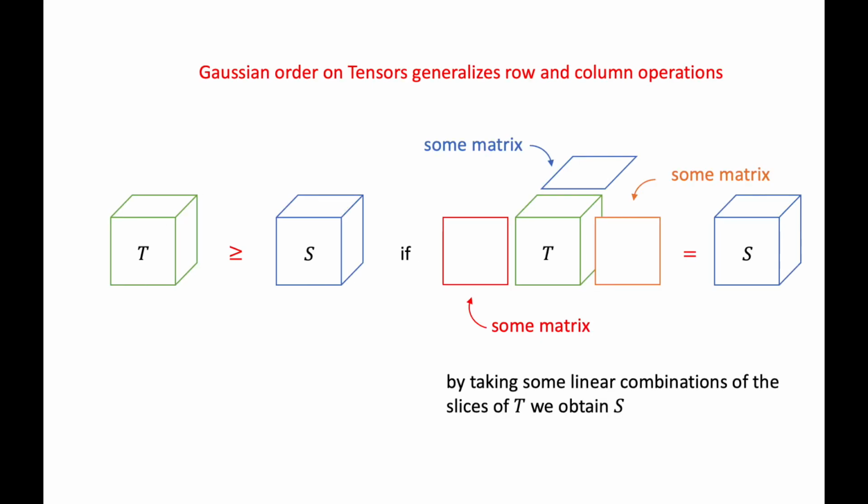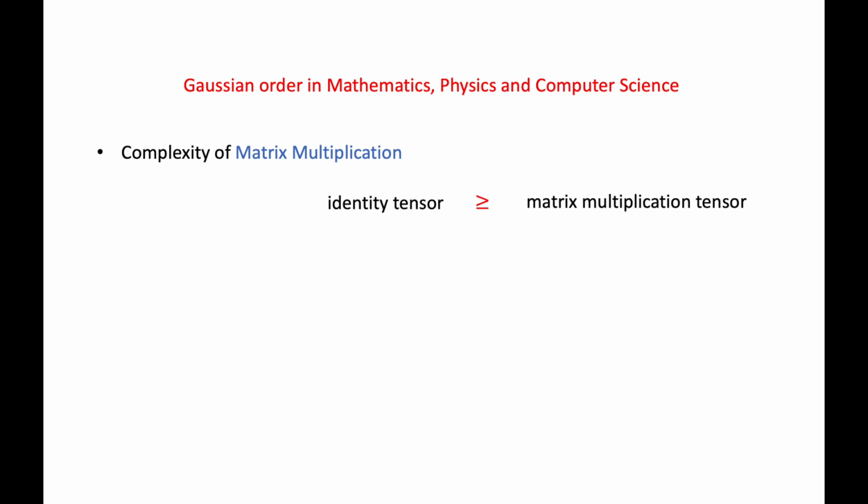The Gaussian order on matrices naturally generalizes to tensors. To do this, we simply replace the words rows and columns by slices. Given two tensors T and S, we say that T is bigger than S if, by taking some linear combinations of the slices of T, we obtain S. These linear combinations are encoded by three matrices in this case, since we have slices in three directions.